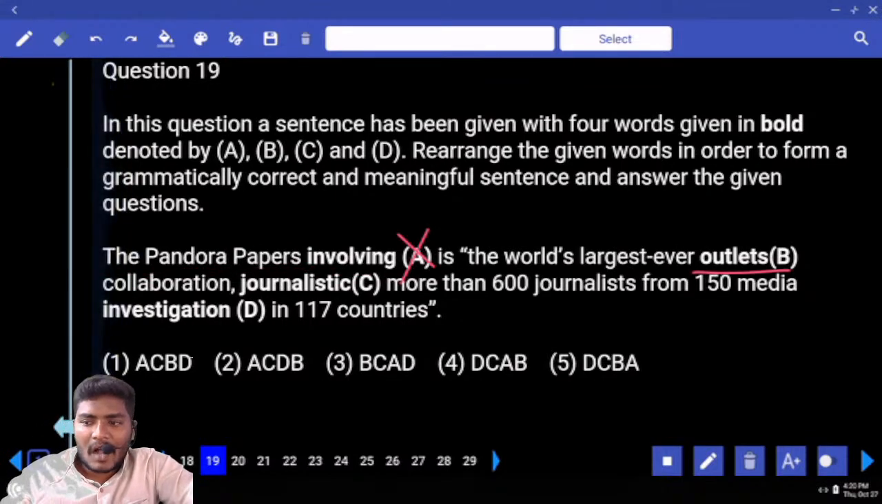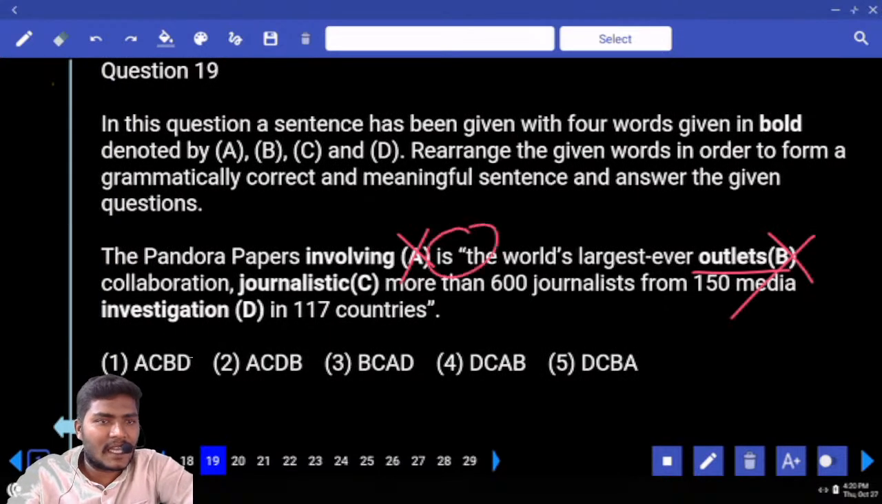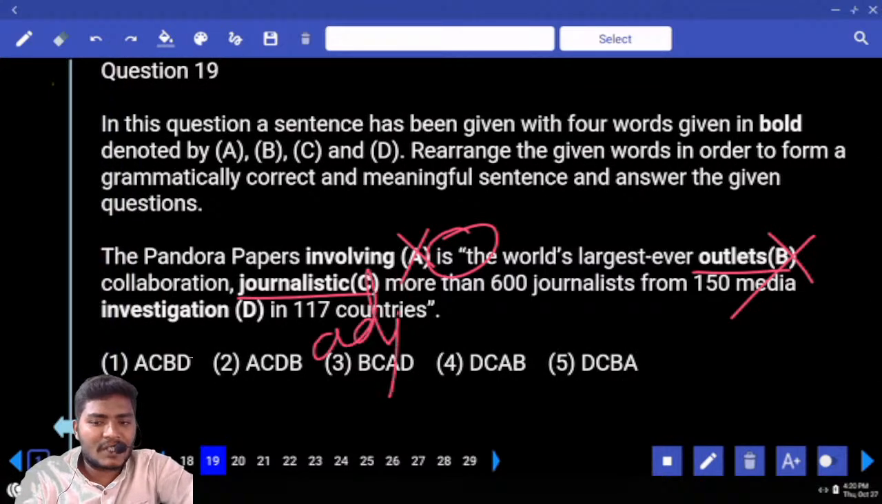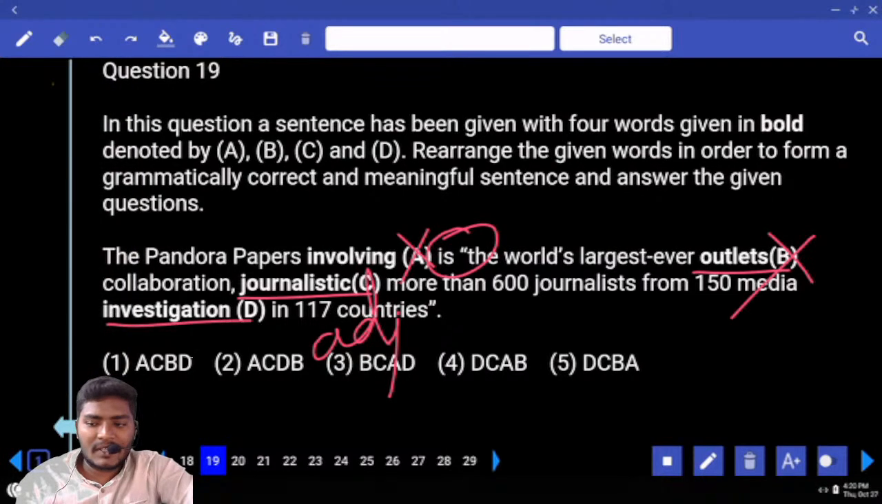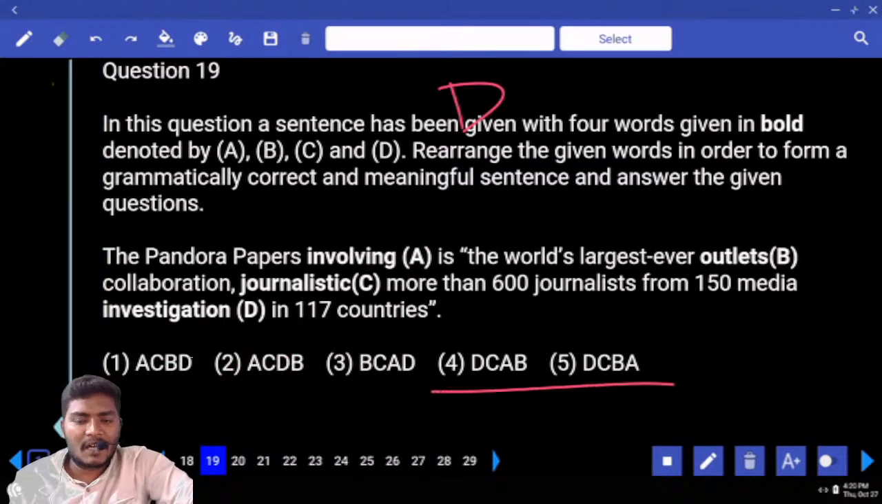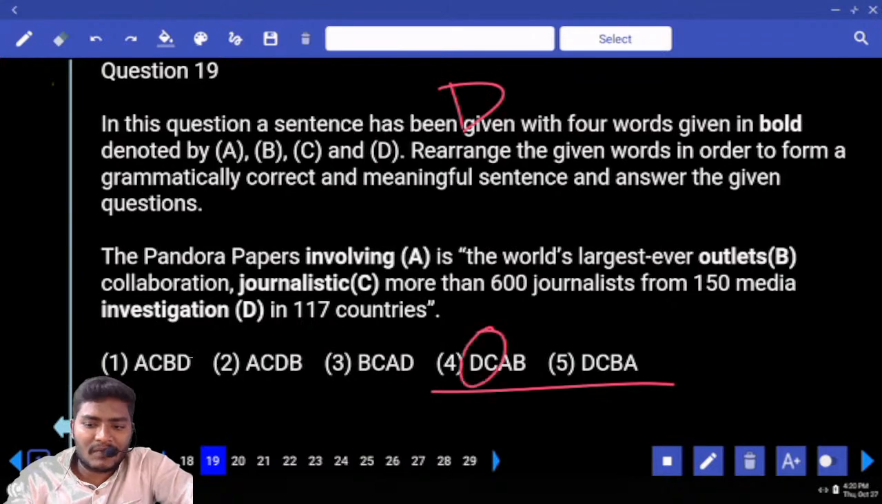Now, outlets is singular noun or plural noun? Plural noun. Can you combine with is again? Not possible. Journalistic. Journalistic is what here? Adjective. Can you combine journalistic is? No. What else is remaining? Investigation. Singular or plural? Singular. What do you mean by that? Rearrangement should begin with a D. How many D options we have? Two are there. What is common in both of them? DC, DC. Now let us check.